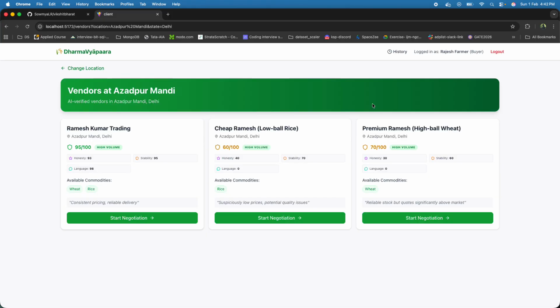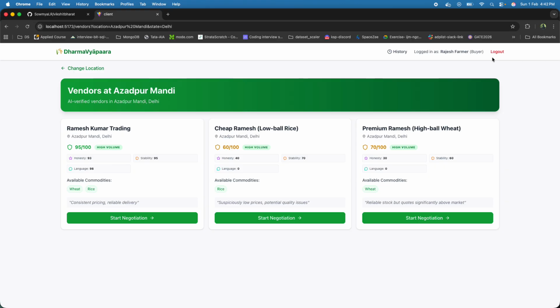And here you can see he is Mr. Rajesh. He is a farmer with a harvest ready. In traditional markets, he faces price opacity and unknown traders. In Dharmavyapara, he starts with transparency.